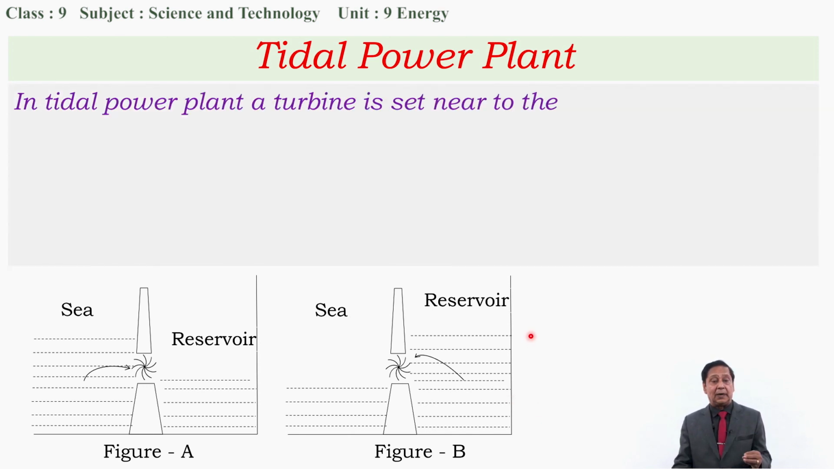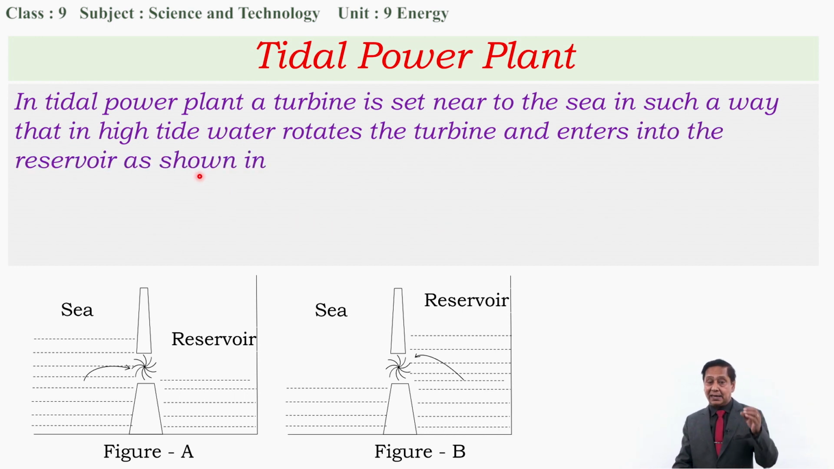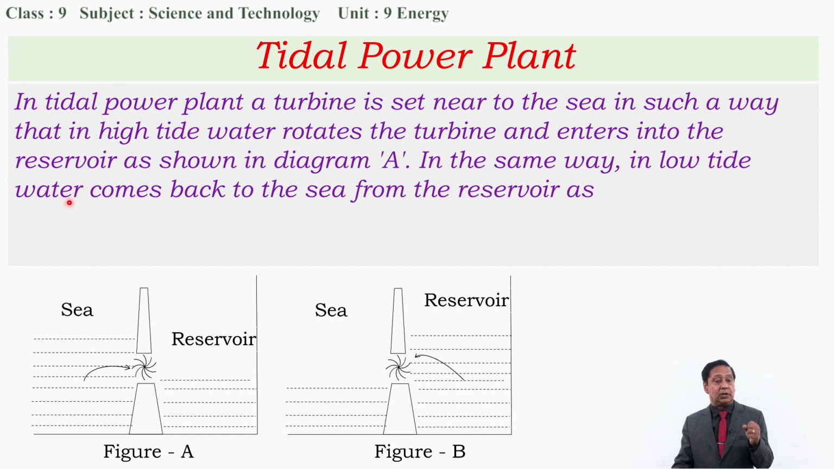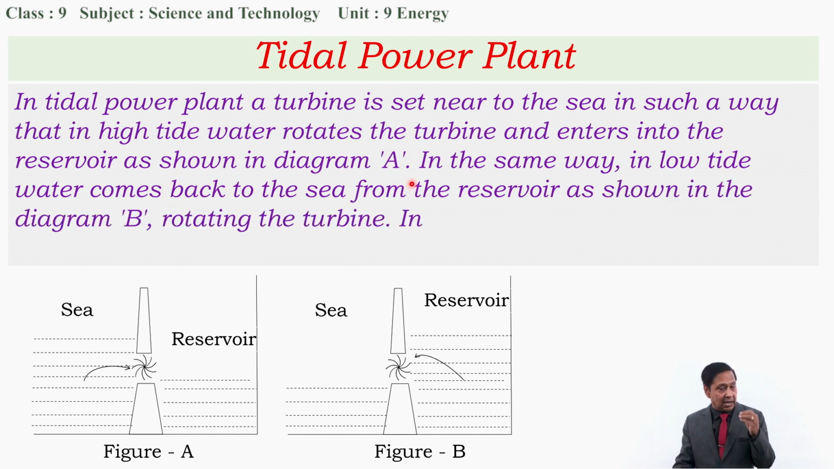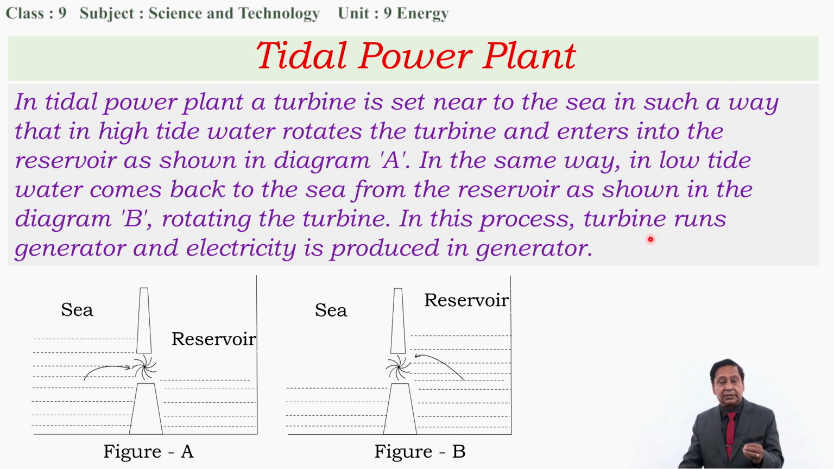In a tidal power plant, a turbine is set near the sea in such a way that in high tide, water rotates the turbine and enters into the reservoir as shown in diagram A. In the same way, in low tide, water comes back to the sea from the reservoir as shown in diagram B, rotating the turbine. In this process, the turbine runs a generator and electricity is produced in the generator. This way, a tidal power plant works.